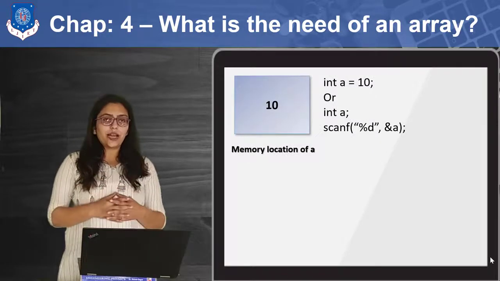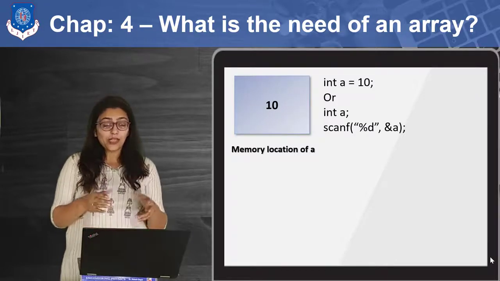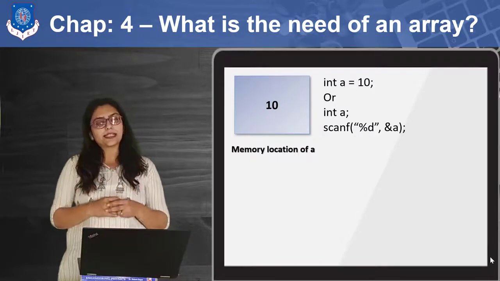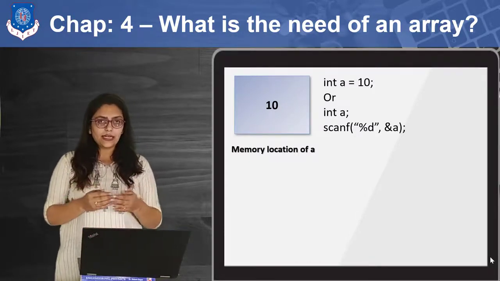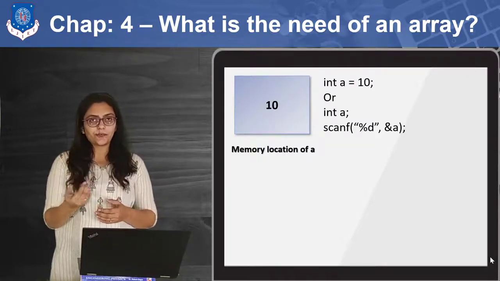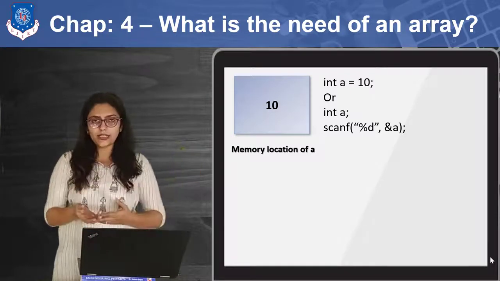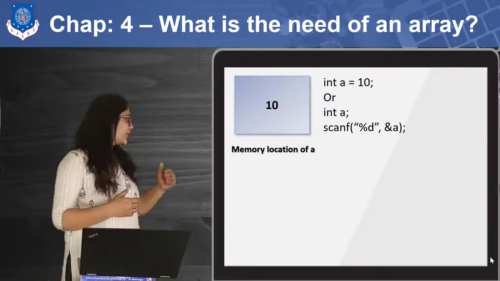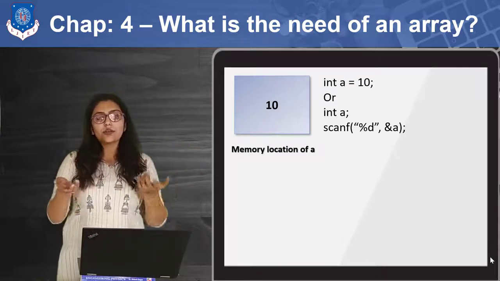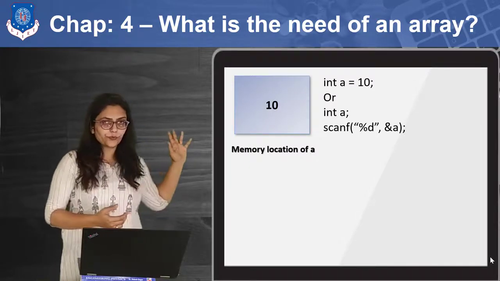Now the first question that may arise in your mind is, what is the need of an array? What exactly is an array and why is it needed? Let me give you one example. Suppose you have declared one variable named a and given it the data type integer. So you can write int a. Now I can initialize the value at compile time or run time. If I am initializing at compile time, I can write a equal to 10 as I have written here. Otherwise, you can also ask a user to enter some value. You can use either of these codes.